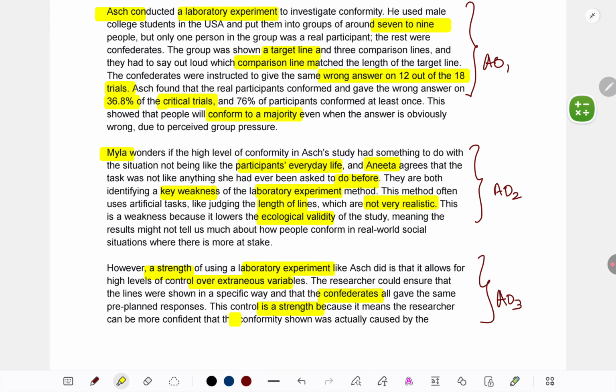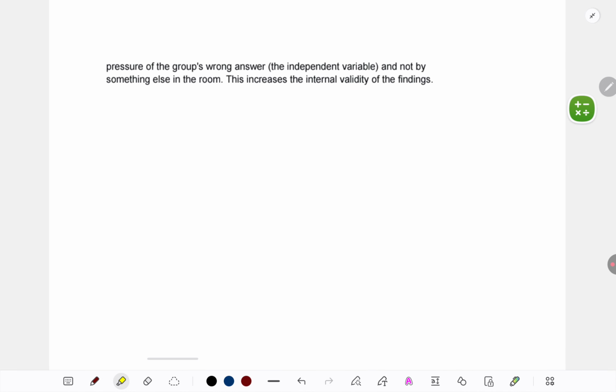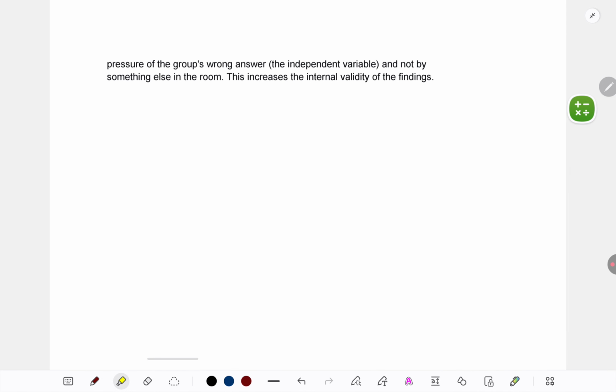Why is that a strength? Explanation. Because they are confident that whatever conformity was being seen, it was because of the group pressure, what the confederates were doing, and not because of participant characteristics or anything else in the situation. For example, no one was demanding their obedience. Milgram made sure, Asch made sure of that. If it was a real setting, we wouldn't know if people are just following and copying others, or someone is pressurizing them like an authority figure to do something, and we might misinterpret obedience for conformity. That doesn't happen in a lab study. So it increases internal validity.